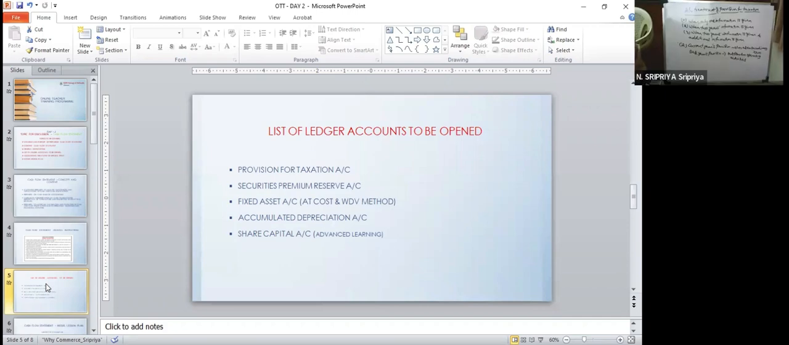Yes, ma'am. The third case, when 2 years information is given and additional information is given, we need to open provision for tax account. Let us open provision for tax account. By balance brought down, opening balance. And that additional information may be either tax paid or tax provided.